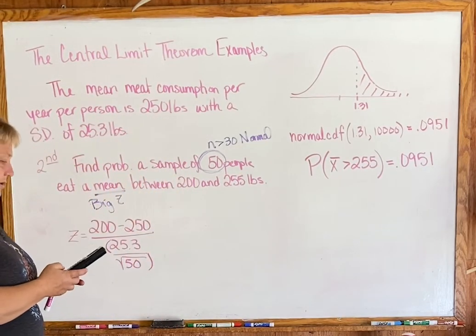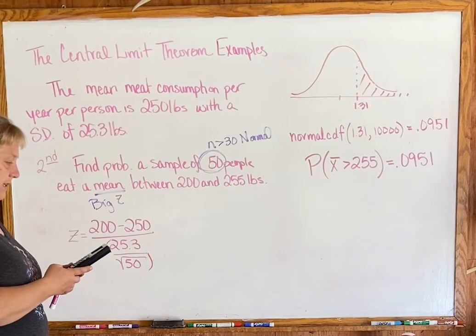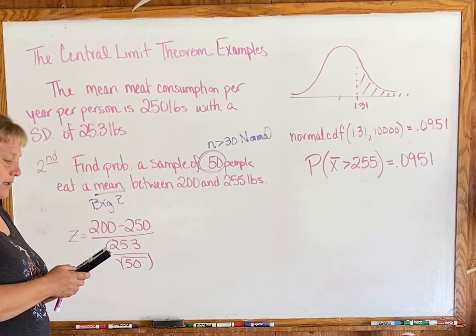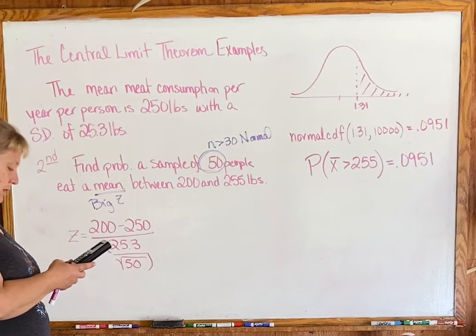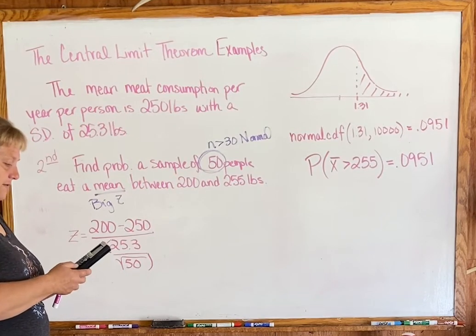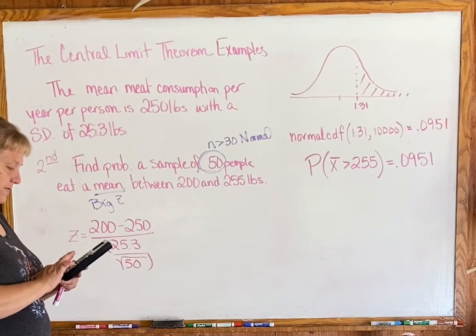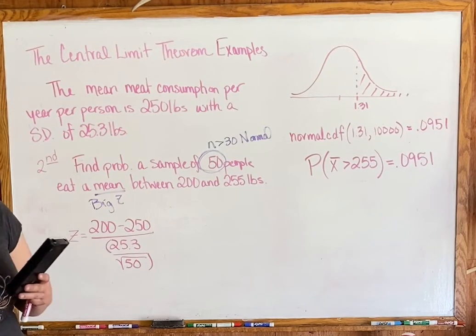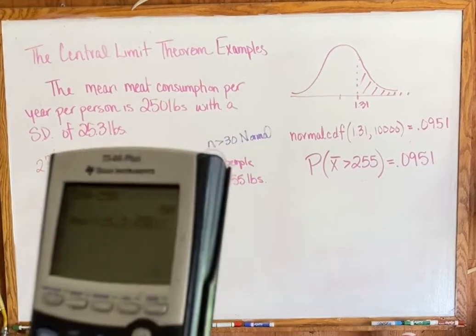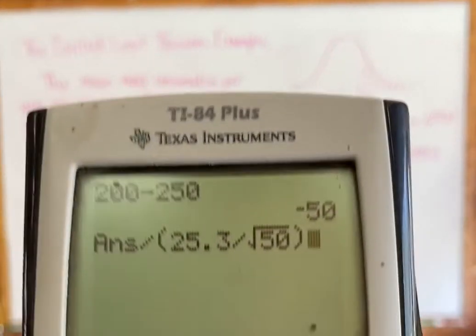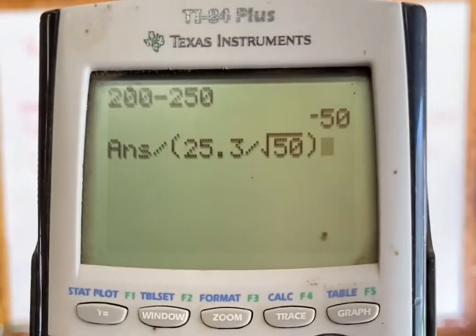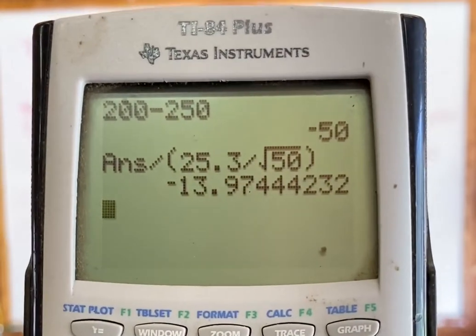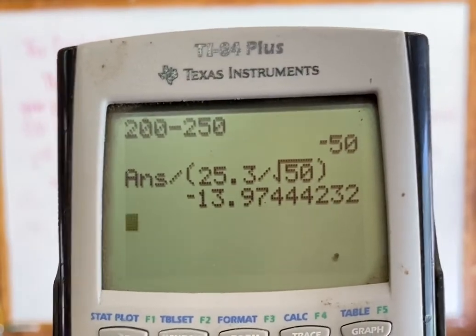So 200 minus 250 divided by, or enter, divided by parenthesis 25.3 divided by square root 50, close parenthesis. And again, the hope is that yours looks like this. Okay, and if we hit enter, I got negative 13.97.